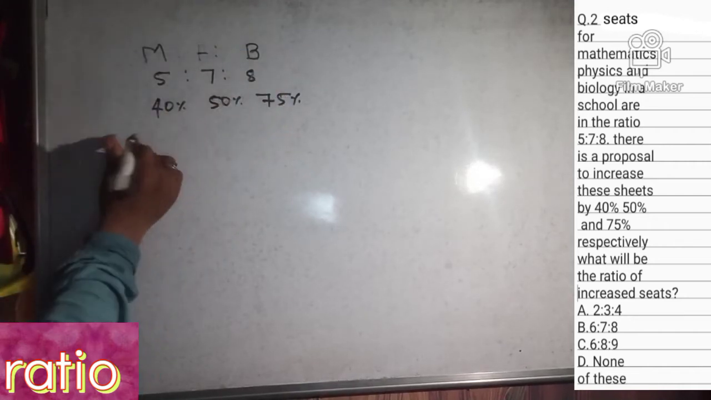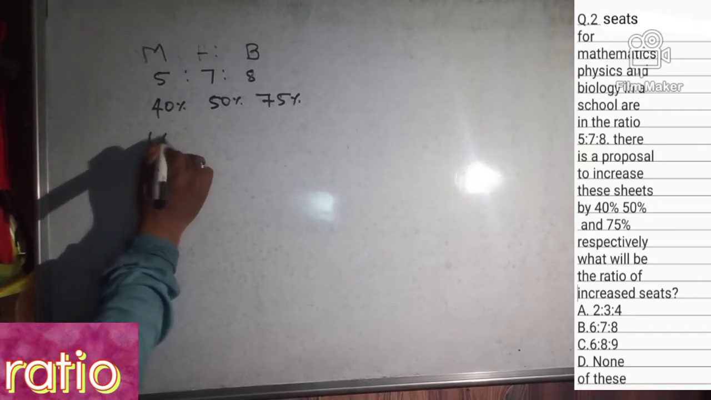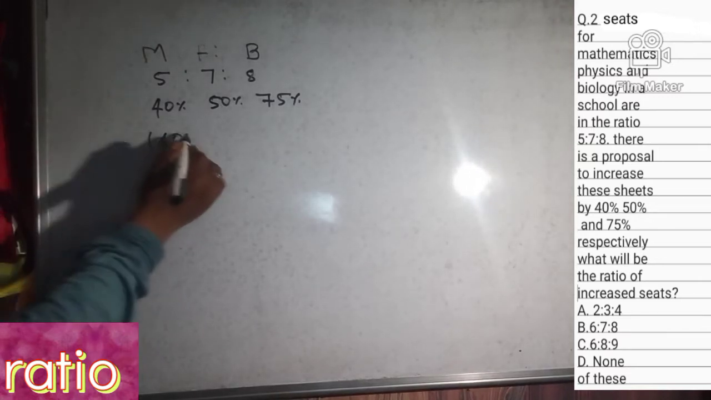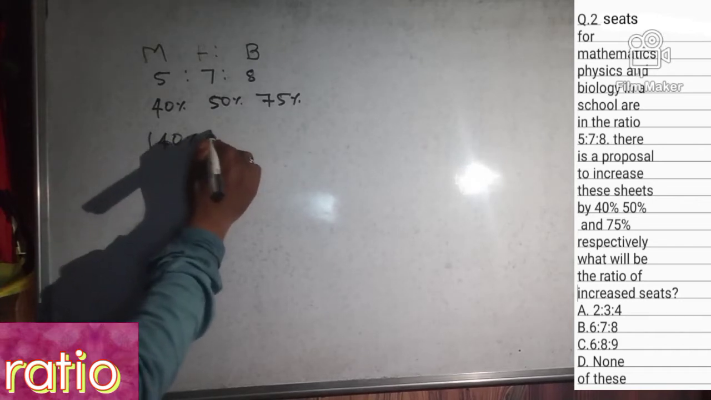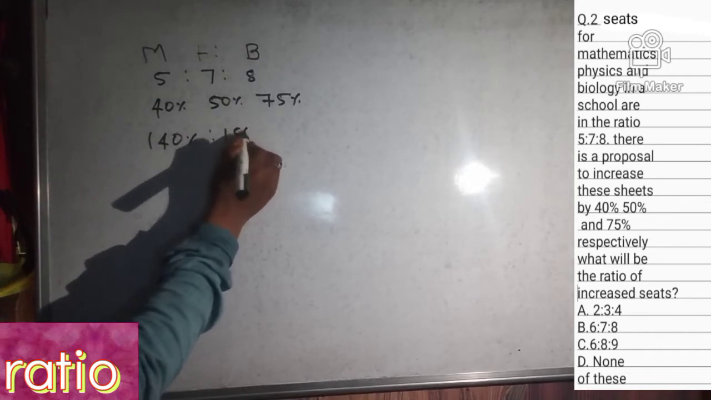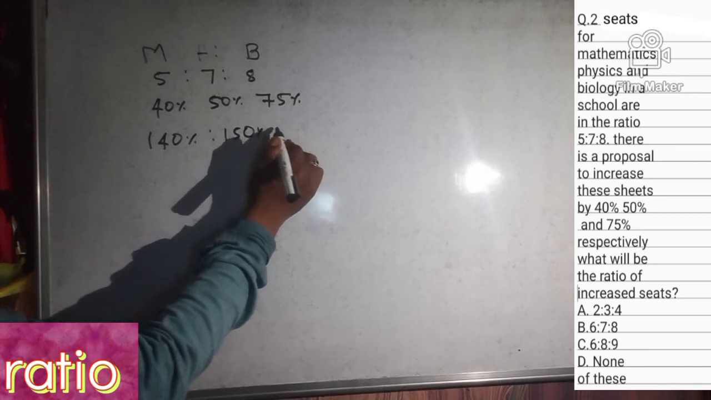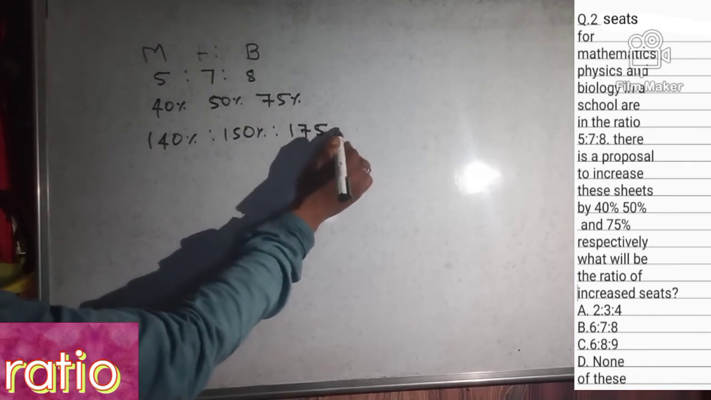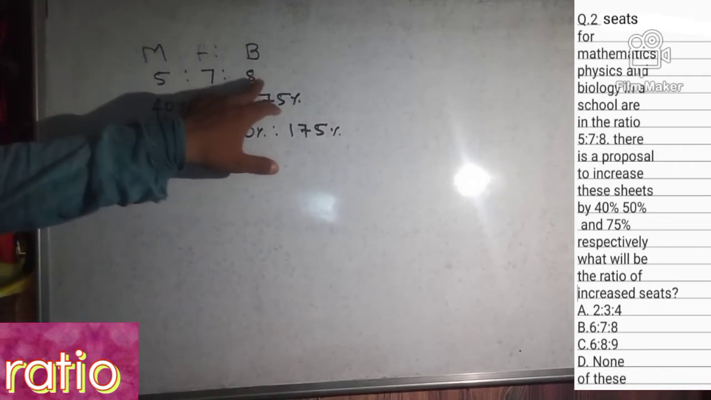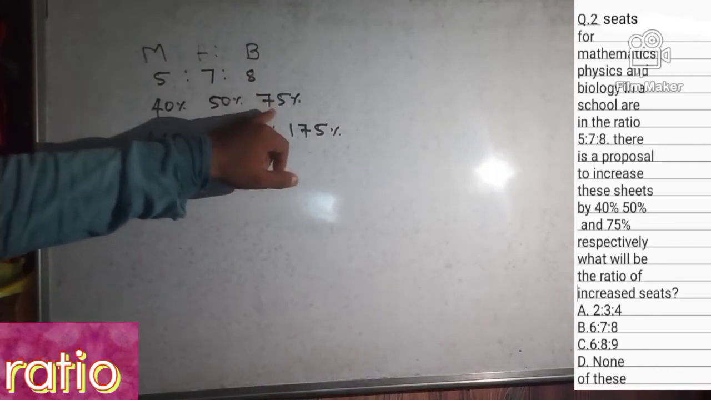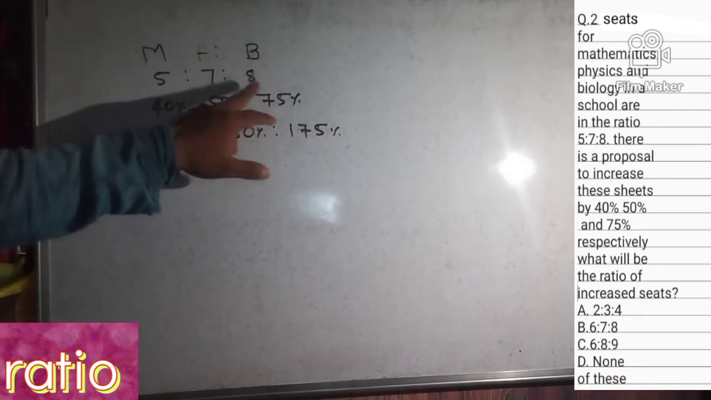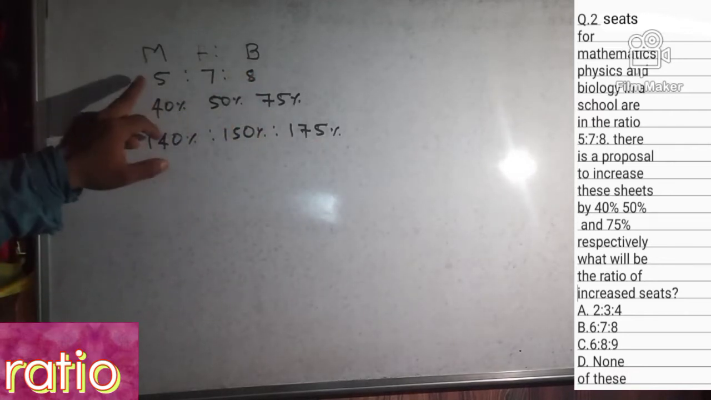So after the increase it will be 140%, right? 100 plus 40 is 140%, and the ratio after increasing will be 150%, and 175%, because this is 100%, right? After an increase of 75% it will be 175% of 8, and of 7, and of 5.